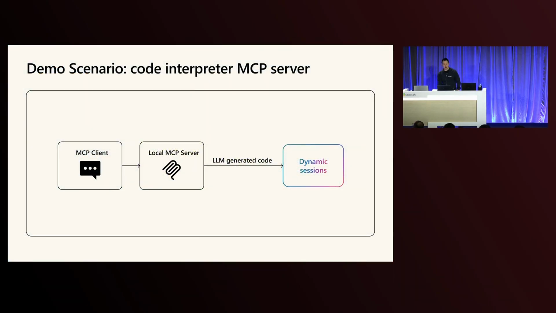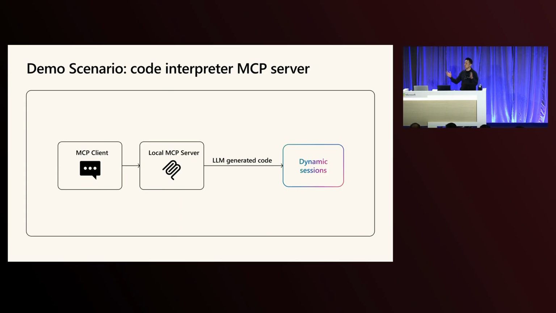OK. So we're going to do 2 demos. So the first one is, I think there's a requirement that every session has to do MCP. So here we are. We are going to show you how we can use MCP to provide Dynamic Sessions code interpreter as a tool to an MCP client.